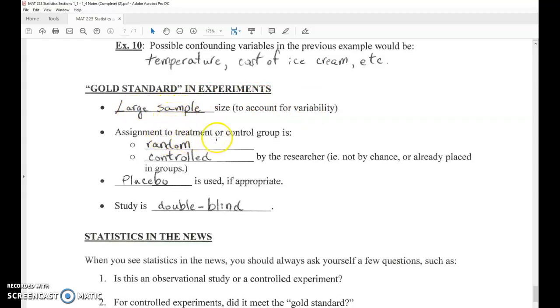And the assignment to the treatment or control group is random. It's controlled by the researcher. In other words, it's not by chance or already placed in groups. And if possible, we want to use a placebo if it's appropriate. The study is double blind. So not only do the patients or people being treated not know if they're getting the treatment or not, the researchers also don't know who's getting the treatment.